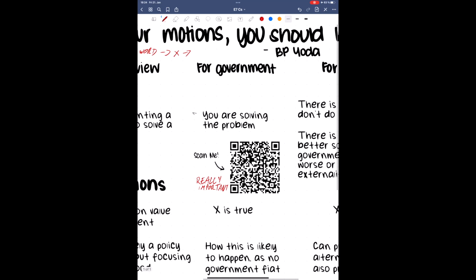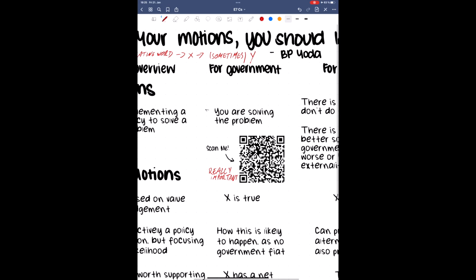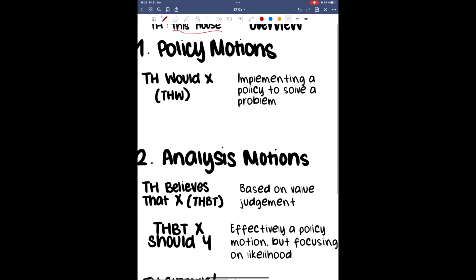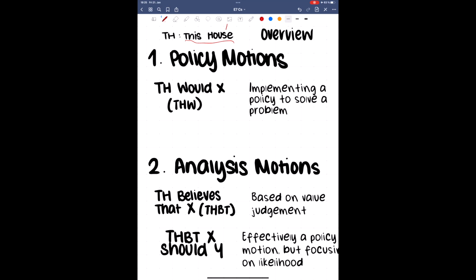Don't worry if this seems a bit abstract. I promise it will become clearer as we go over the motion types. Now that we are clear on the way motions are structured, we can get started with the motion types themselves. Let's start with policy motions, which follow one very simple and straightforward structure. This house would do X.